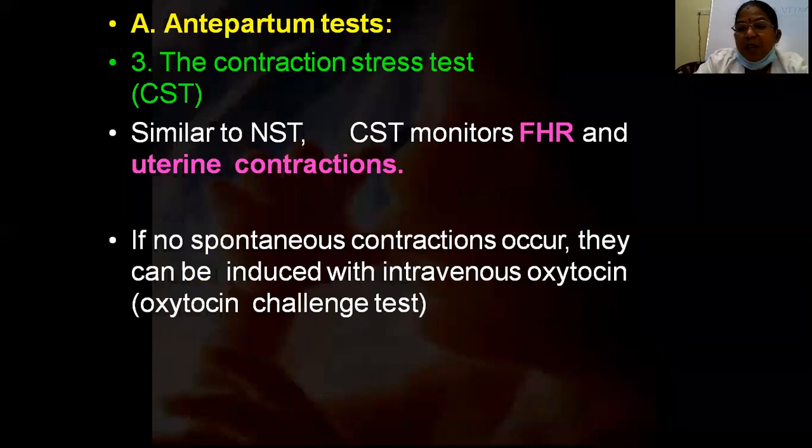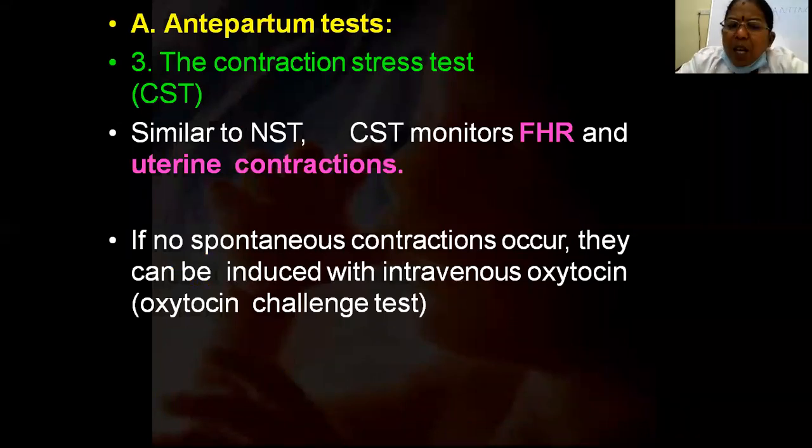So like NST, CST also measures fetal heart rate and uterine contractions. If there is no spontaneous contraction, sometimes we know that Braxton Hicks contractions will be happening, but the mother will not be feeling them, as they are painless contractions. So we can measure with those contractions also, but late, after 37 weeks, or initially. Mainly it is an admission test. Contraction stress test is an admission test.